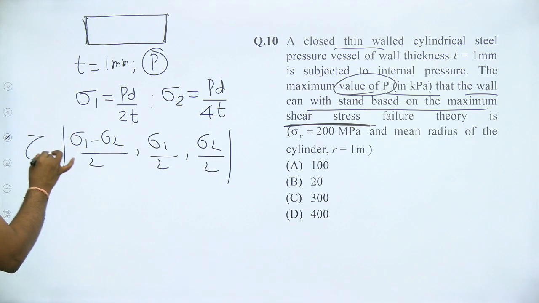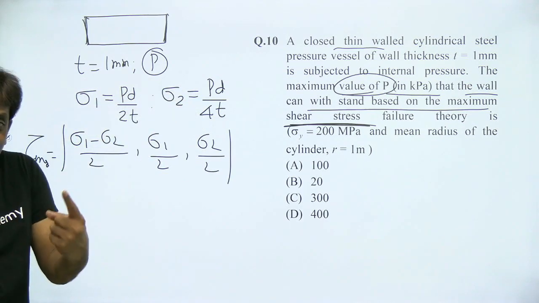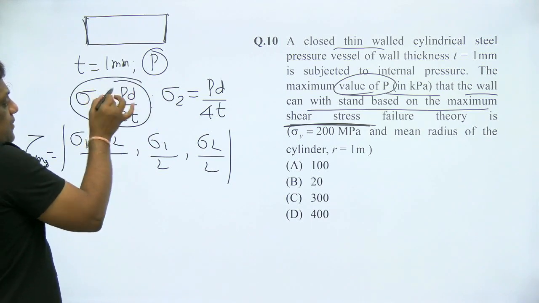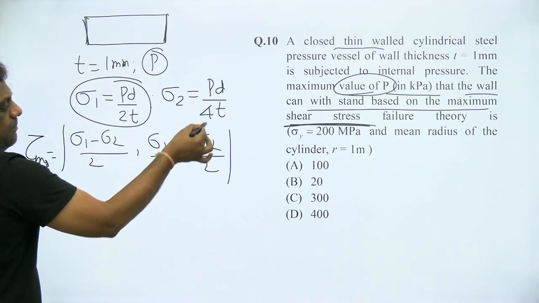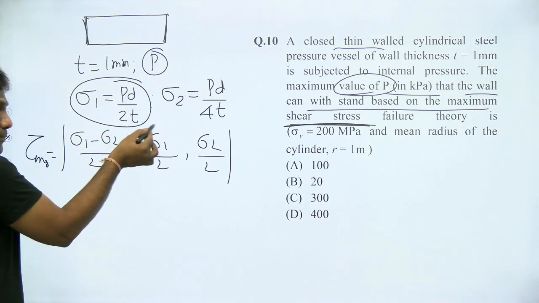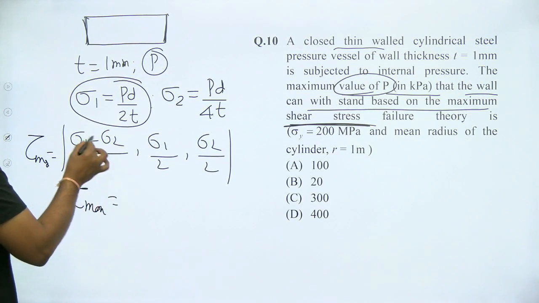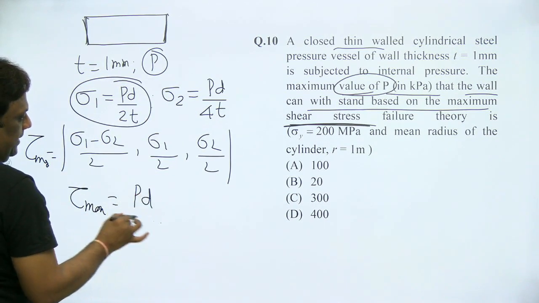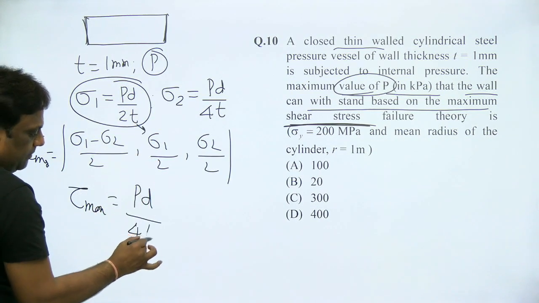Absolute maximum. When both are tensile, listen carefully, as I explained in earlier classes, the maximum value will decide which one is maximum. So this will be PD by 4T by 2, which is PD by 80. This will be PD by 2T by 2, which is PD by 40. Please note down, the difference will be PD by 80. Therefore the absolute maximum is PD by 2T by 2, which is PD by 40.